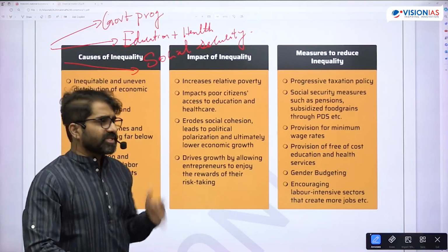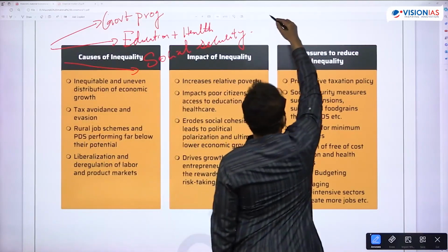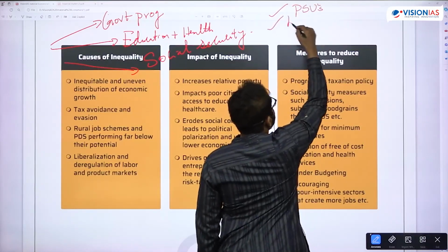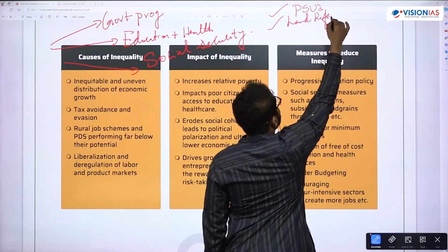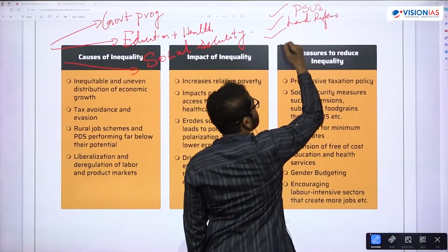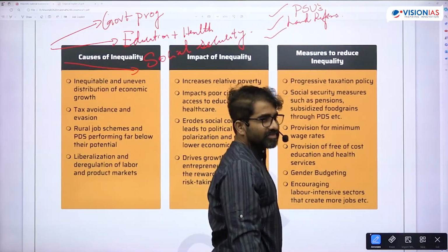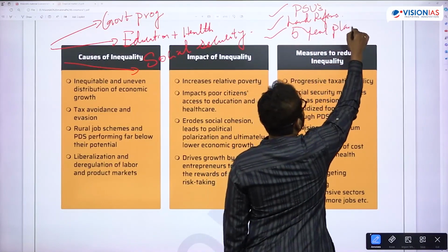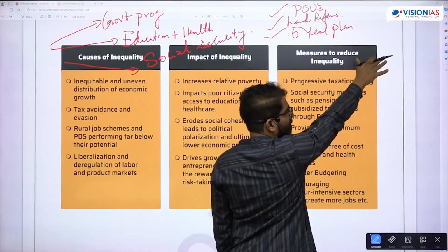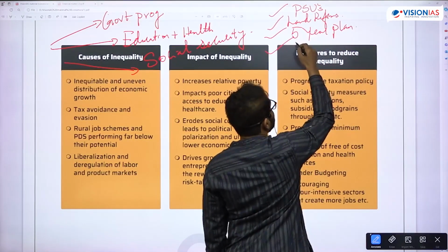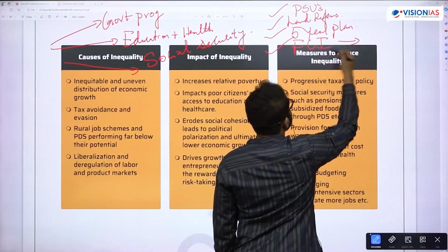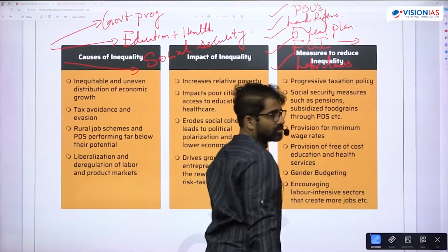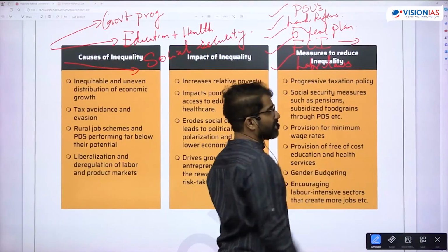There were several mains questions on what the government did from the beginning. One is you have come up with PSUs, land reforms. Then what else? Five-year plans, yes. Planned economic model, we call it. Then FCI, etc. Stringent labor laws. Started focusing on agriculture, etc.